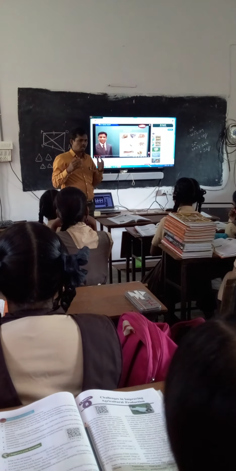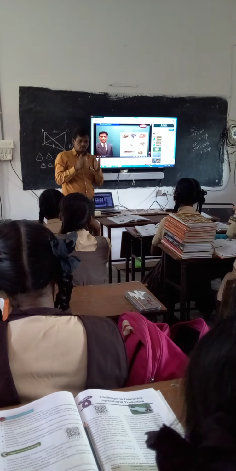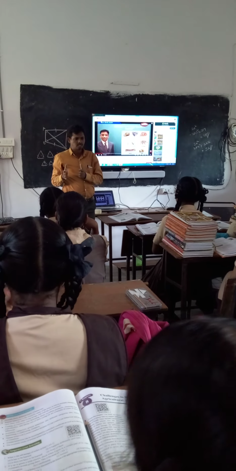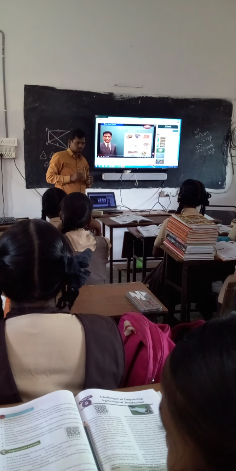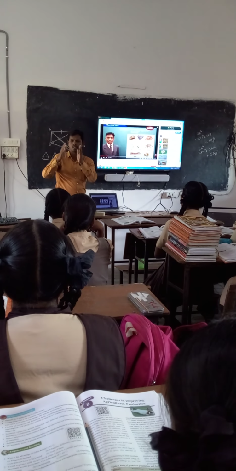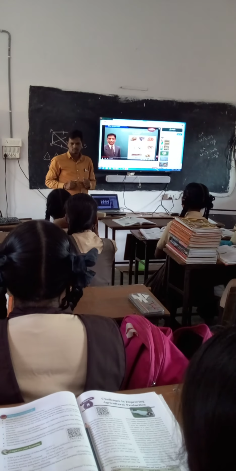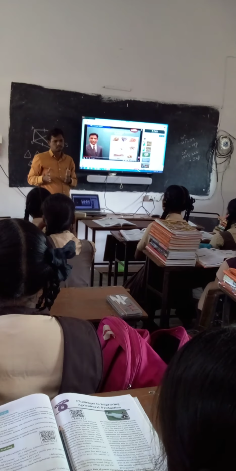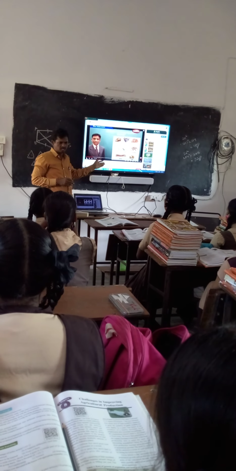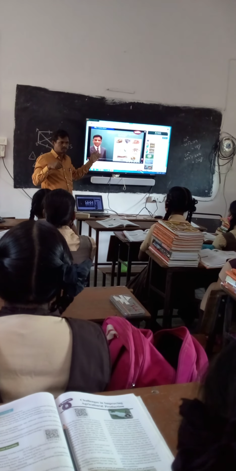If we want to live healthy, we need different types of nutrients like proteins, carbohydrates, fats. These are the major components, macronutrients. Some other micronutrients are also there: vitamins, fibers, minerals. These are all micronutrients. What are the macronutrients? Carbohydrates, proteins, fats. Carbohydrates we actually get from plants. The diet we get from plants is vegetarian.